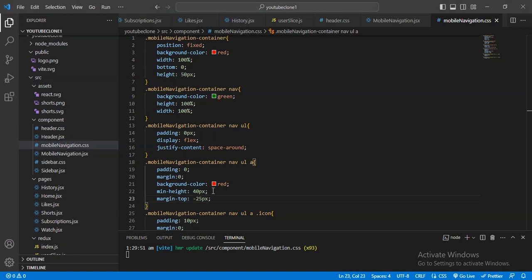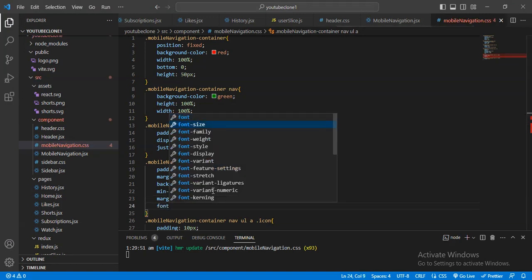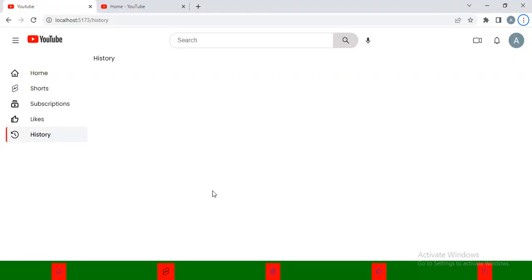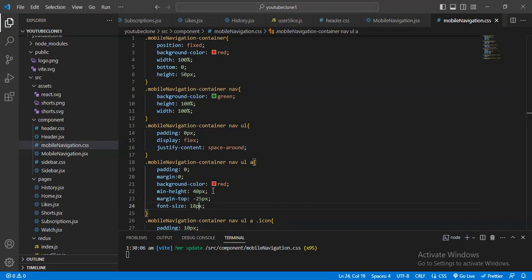And after that I will give the font size, it will be 18, 20.